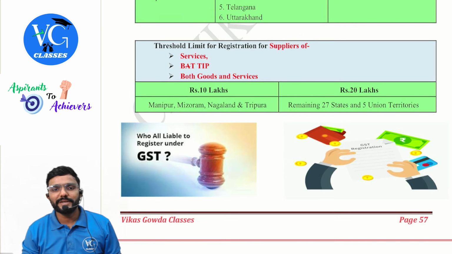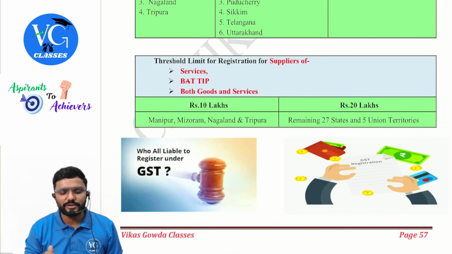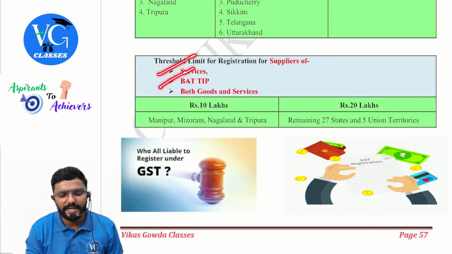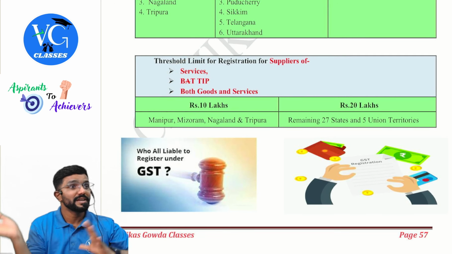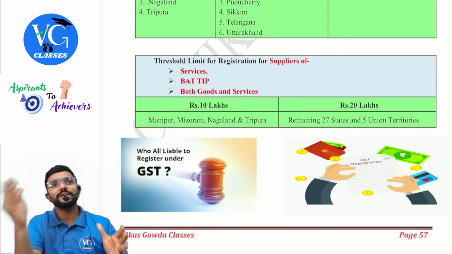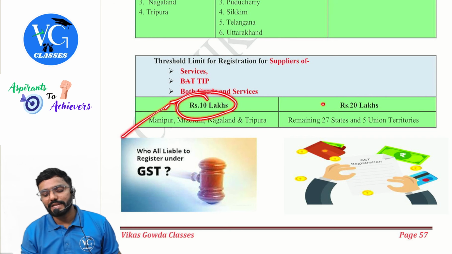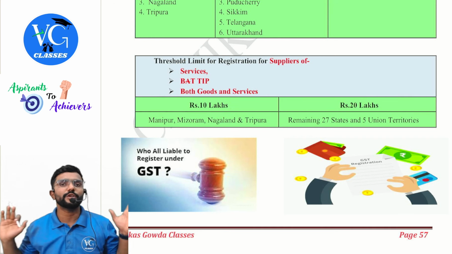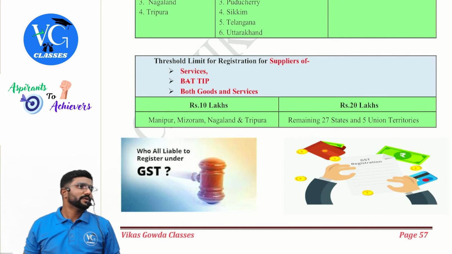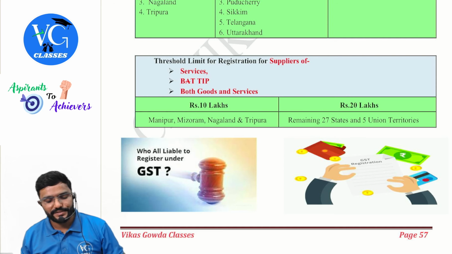Next, threshold limit applicable for registration of suppliers of either services or BT tip or both goods as well as services. I am supplying goods along with services, sir. Then MMNT means 10 lakh, for other states and union territory 20. No question of 40, guys.